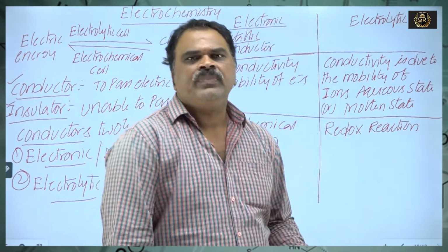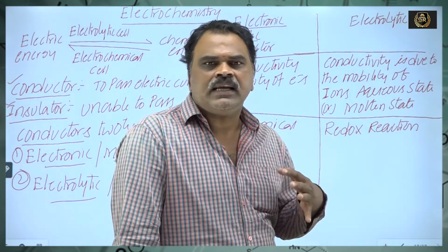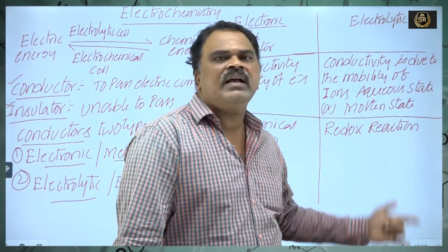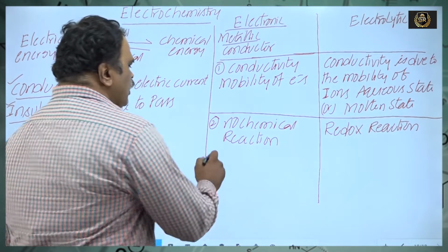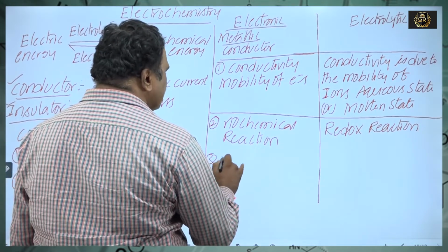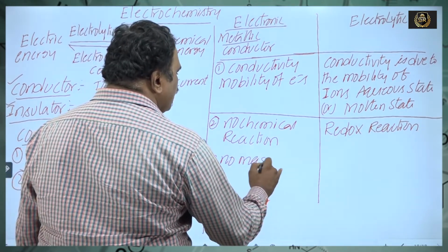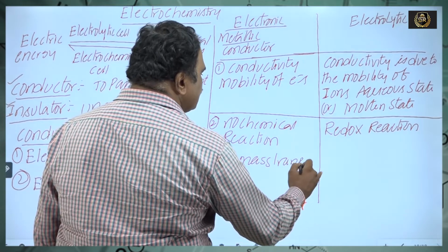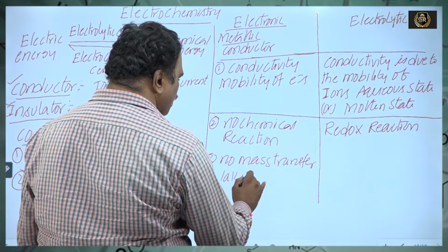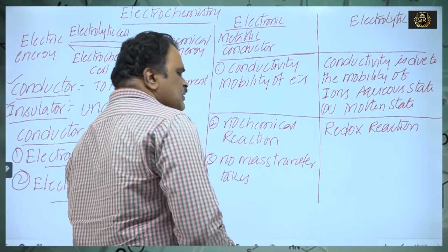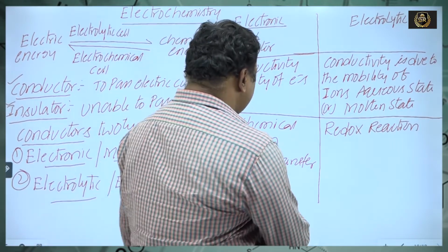New chemical substances are obtained at anode and cathode because of oxidation and reduction. In metallic conductors no mass transfer takes place.